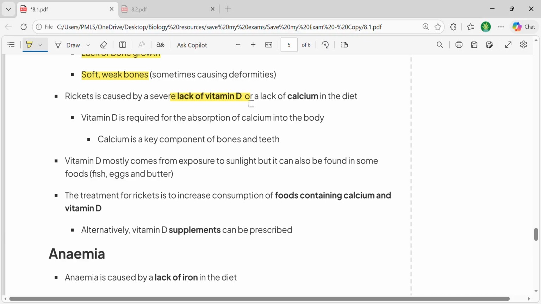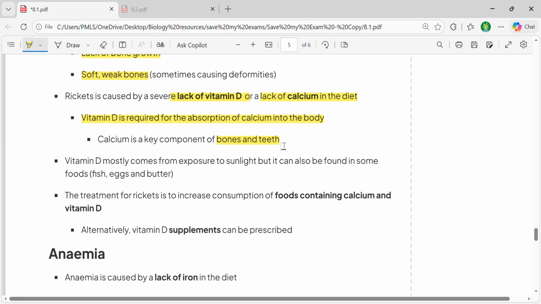And if vitamin D is absent, as I have previously mentioned, even though you are taking calcium in your diet, your body would not be able to absorb enough calcium. So it means this disease is caused because of the absence of vitamin D as well as calcium. Vitamin D is required to be present in your diet if you want to absorb calcium in your body. And as calcium is a key component of your bones as well as your teeth, if enough calcium absorption is not being done, then the person can develop the condition that is called rickets.